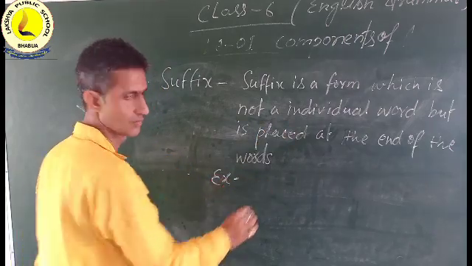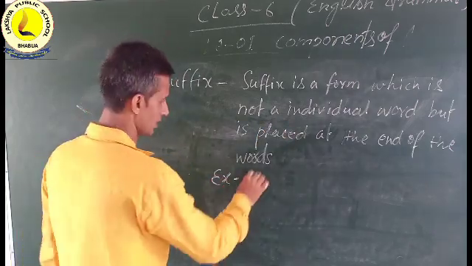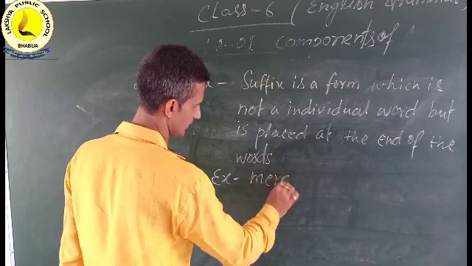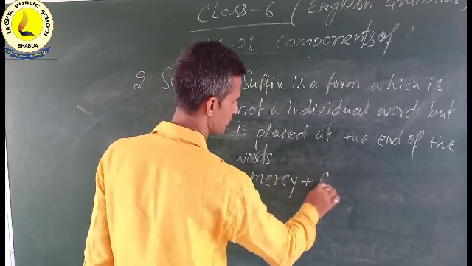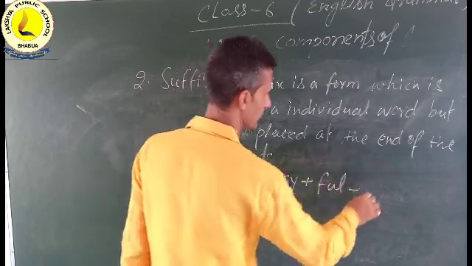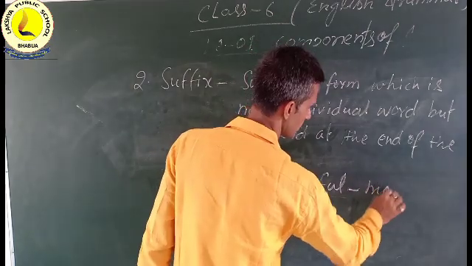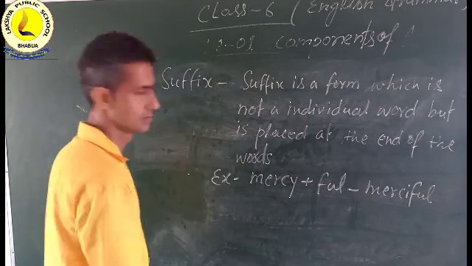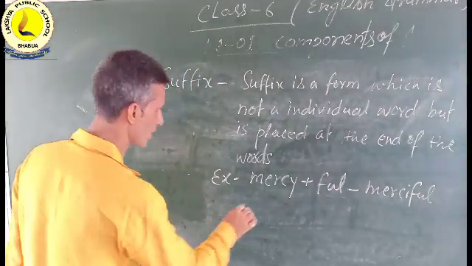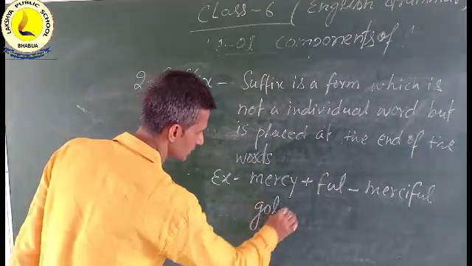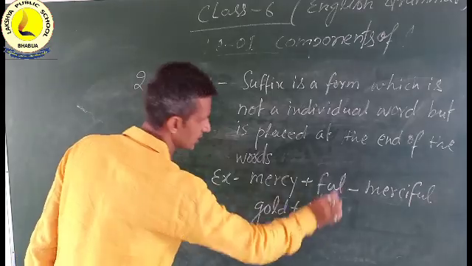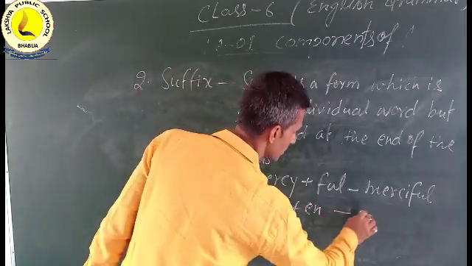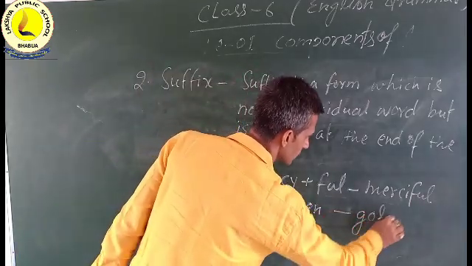Example: mercy plus ful becomes merciful. Like gold plus en becomes golden.